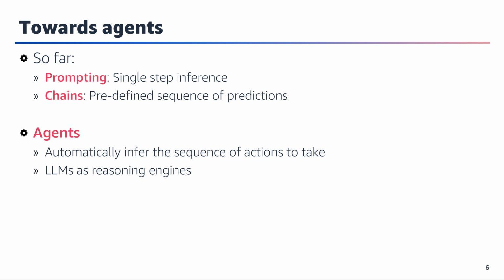In our journey towards more sophisticated AI systems, we've seen an evolution from simple prompting to chains, and now towards agents. While prompting gives us single-step inference capabilities, and chains provide structured sequences of predictions, agents represent a significant leap forward. They can automatically determine what actions to take and leverage large language models as their reasoning engines. This progression shows how we're moving from rigid, predefined approaches to more flexible and autonomous systems that can better adapt to complex tasks and situations. The key difference with agents is their ability to make independent decisions about the next steps rather than following predetermined paths.